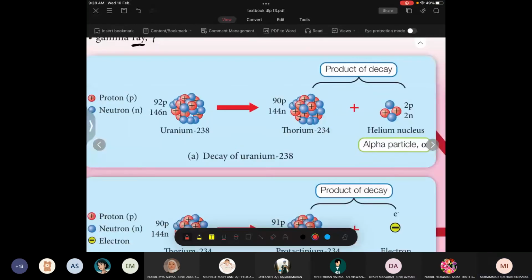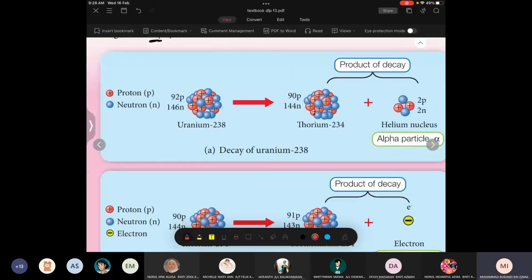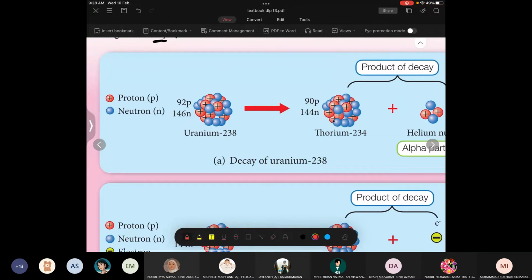Now, this is one example. Look carefully at this one. Uranium. You can see here uranium. The number here is 238. Where does the number come from? 238 here comes from the addition of the two numbers here: 92 plus 146.